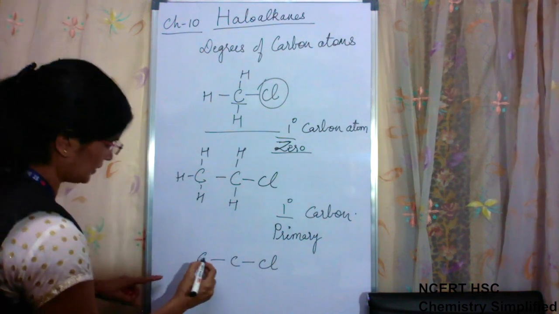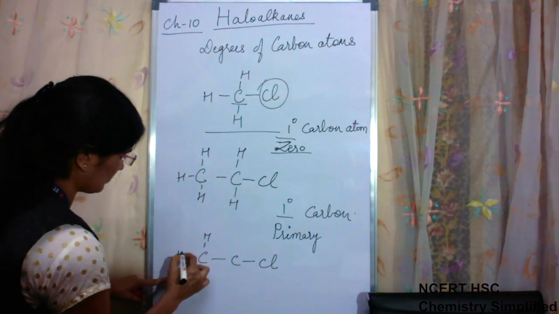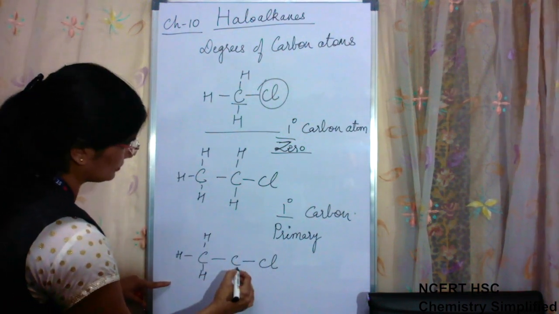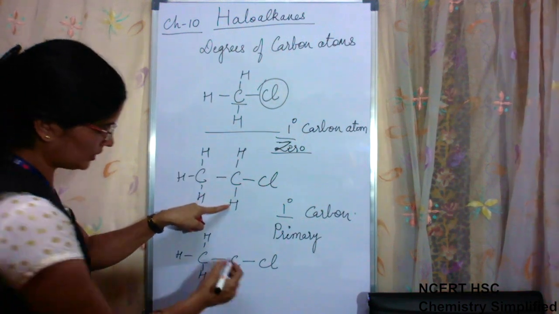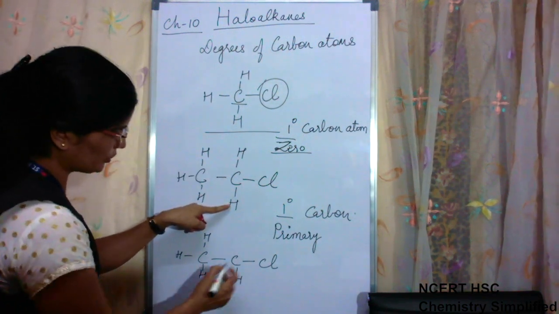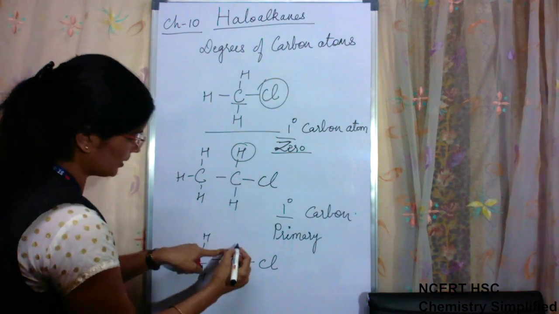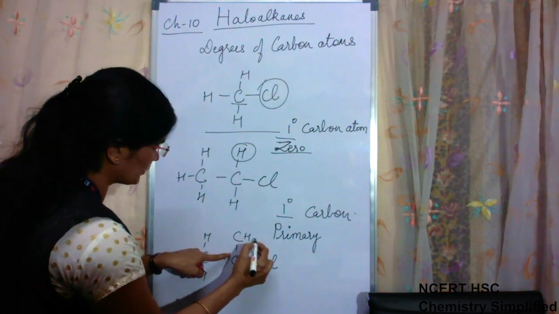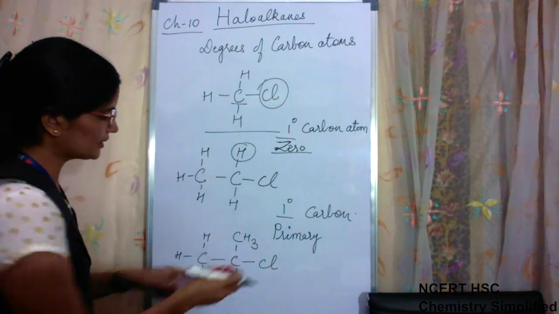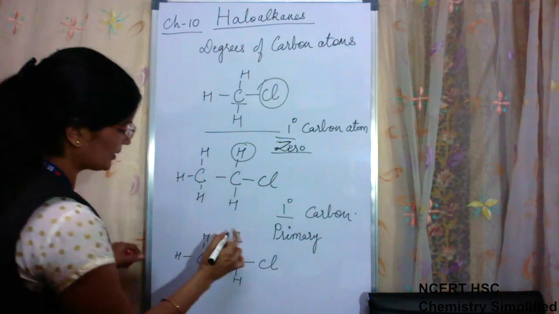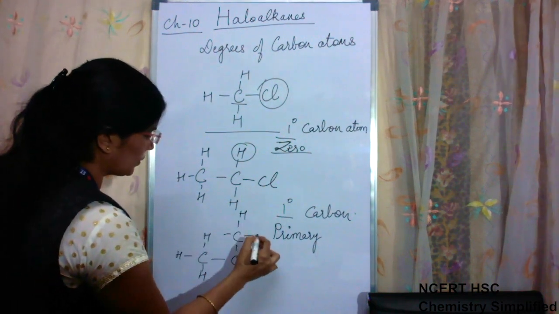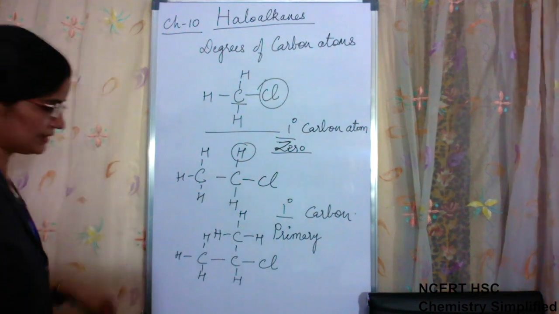Again, these 2 hydrogens are here. 1 hydrogen again we will put here. Instead of this hydrogen, I am putting here one more methyl group, CH3. You can write it like this, or you can write it like all bonds, showing all bonds.